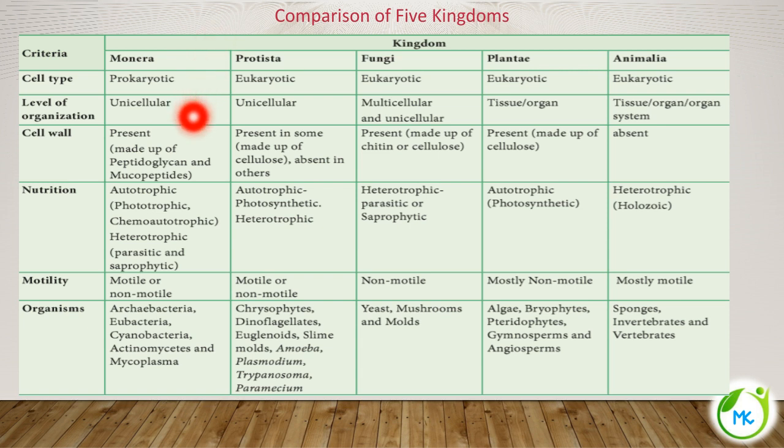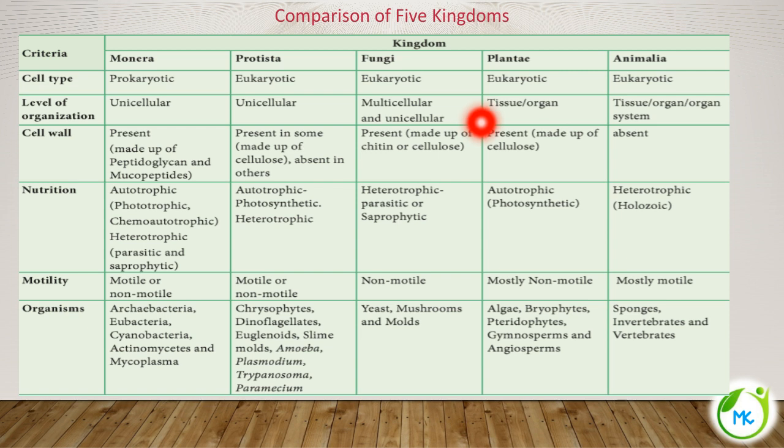Monera include all unicellular organisms. Similarly, Protista also include only unicellular organisms. The third kingdom, Fungi, might include both unicellular and multicellular organisms. And Plantae, you know, are all multicellular organisms, so the cells lead to the formation of tissues and organs.